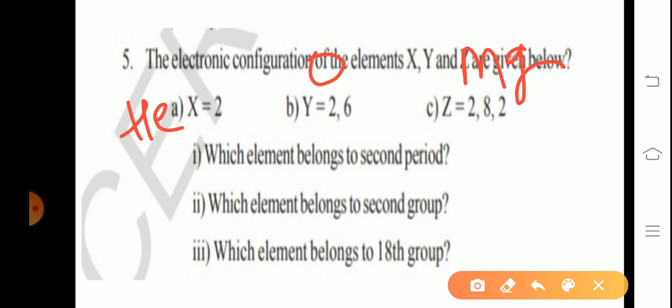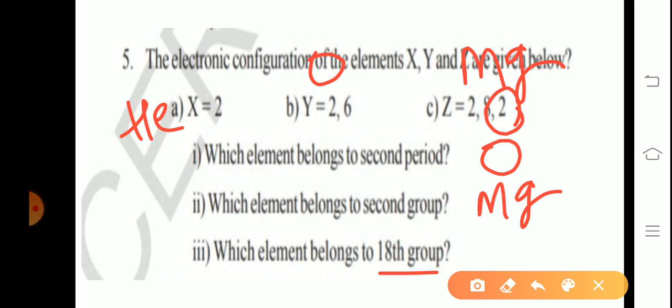Which element belongs to the second period? 2, 6, that is oxygen. Which element belongs to the second group? That is magnesium, because 2 valence electrons are there; valence electrons equal group number. Which element belongs to the 18th group? The 18th group elements are called noble gases, so helium is the answer.